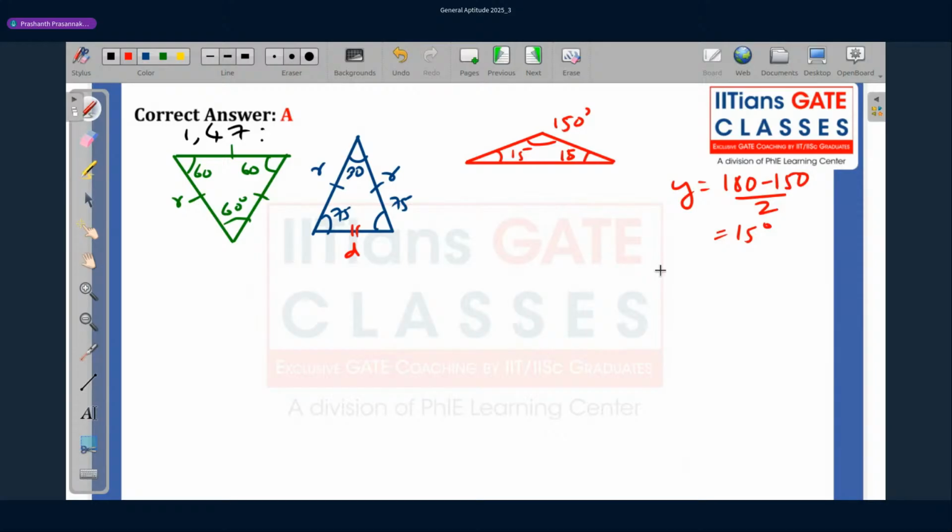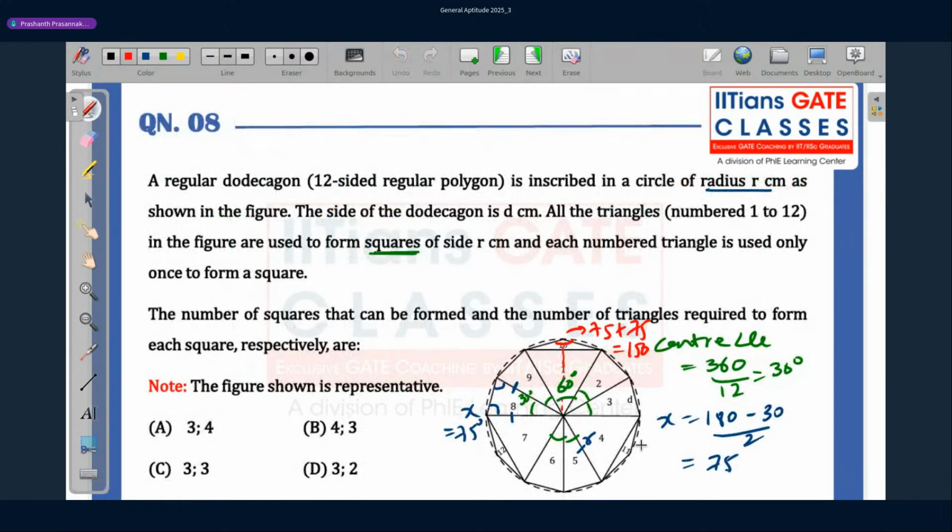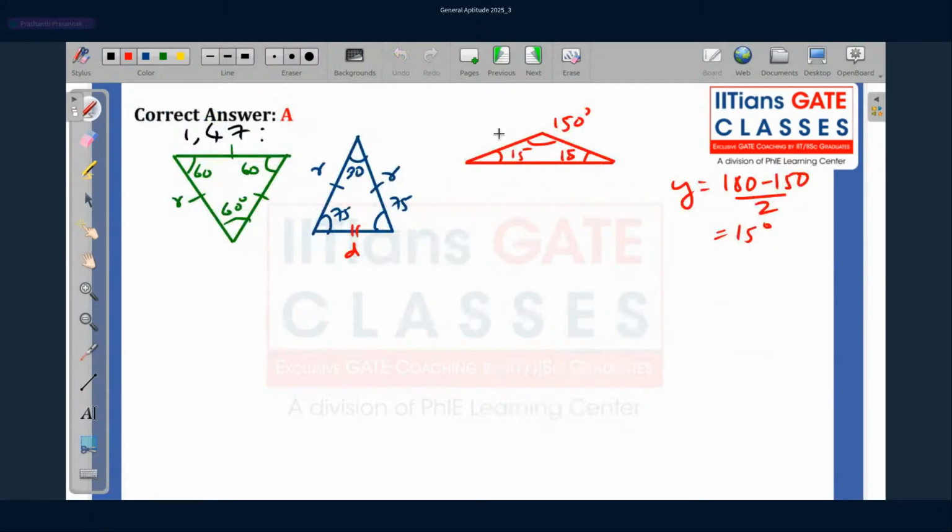In addition to this, by joining two of these triangles, we were getting two other triangles. So this side length was d. This is also d, and this is also d. And the remaining side, since it is part of the equilateral triangle, was r. So these two were d, and that one was r.